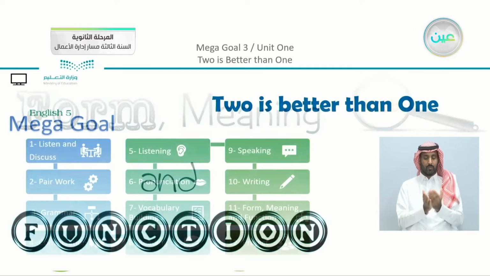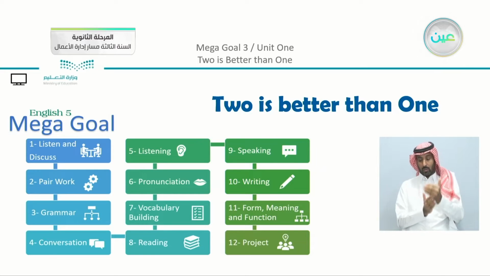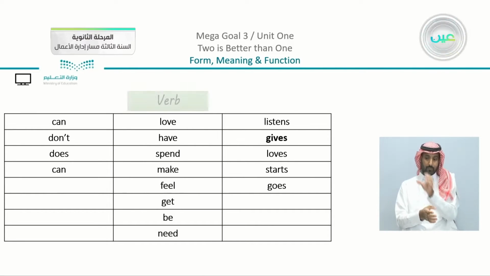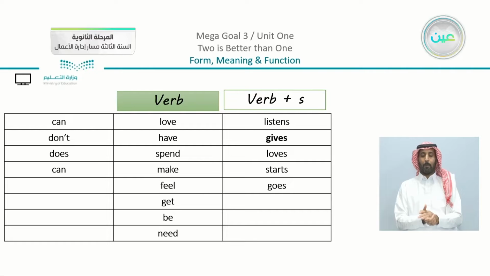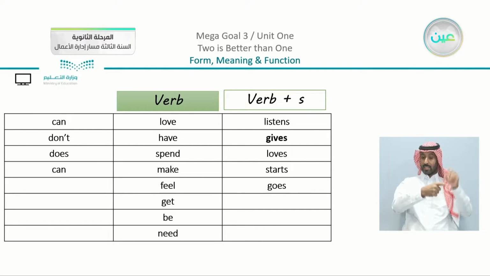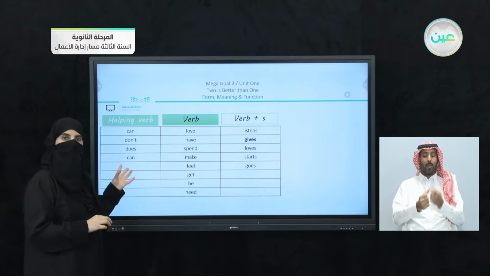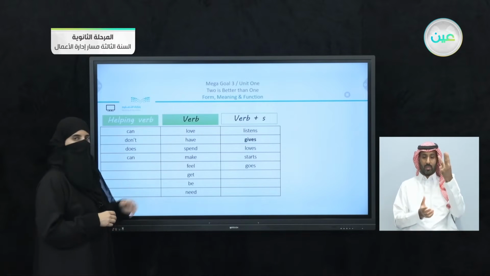We are moving on from the writing. Now we have passed by all these different lessons within our unit. We have reached the form, meaning, and function lesson. So as we mentioned that we are going to focus on the verbs. I have the same verbs that we read together, but they are in different columns here. You can see that we have here the main verb. It can be a verb plus S. We're going to see when. And we have here helping verbs are also used, or I wrote them also in our paragraphs. So we have here, there are three different parts.